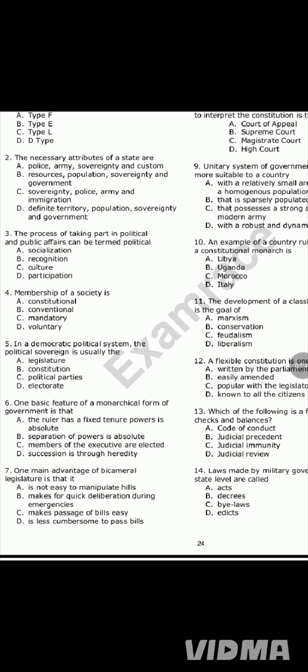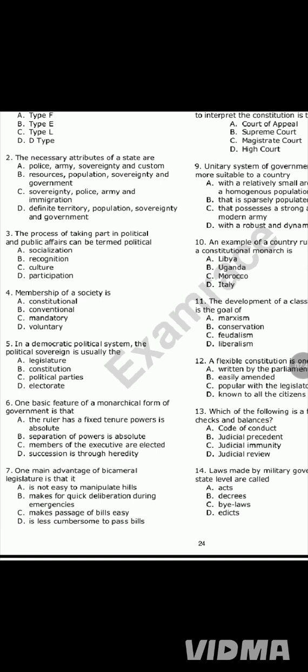Question number 7. One main advantage of bicameral legislature is that A, it's not easy to manipulate bills. B, makes for quick deliberation during emergencies. C, makes passage of bills easy. Option D, is less cumbersome to pass bill. Now, bicameral legislature refers to a two-chamber legislature.